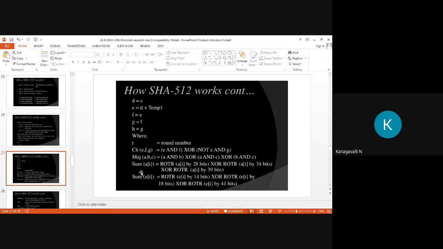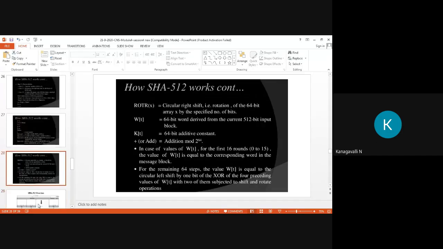So the sum of E is the rotation of E by 28 bits, then XOR rotation of E by 34 bits. Then each and everything is explained by these keywords only, right? So here ROTR is the circular right shift, that is rotation of the 64-bit array X by the specified number of bits.